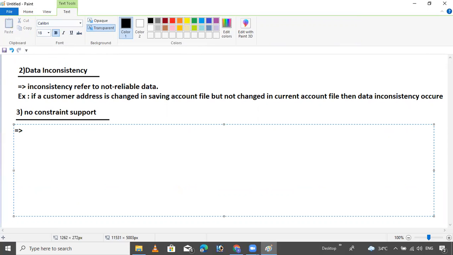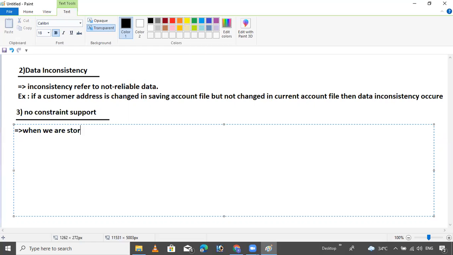Now, when we are storing the data into the file, we cannot apply any constraint in that file. Why? Constraint means condition. If you want particular data one by one, then we cannot use a constraint. I will write it, you will get more clarity.